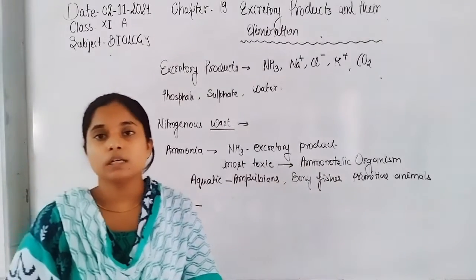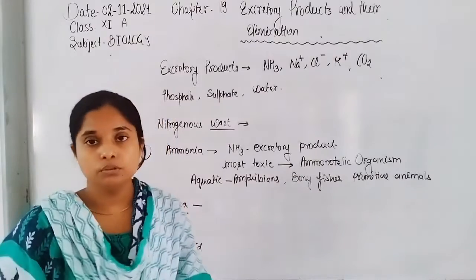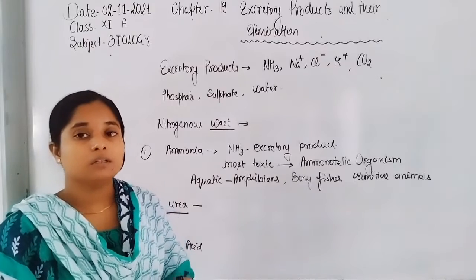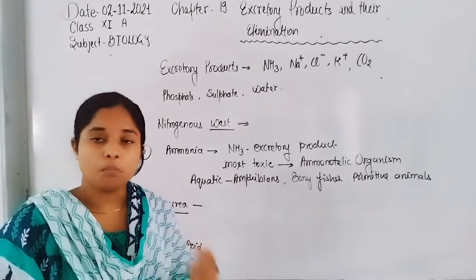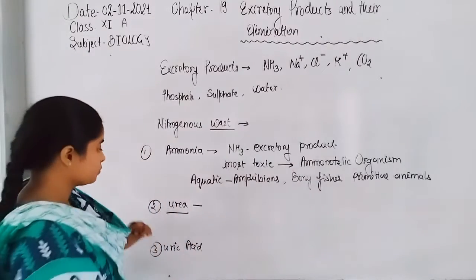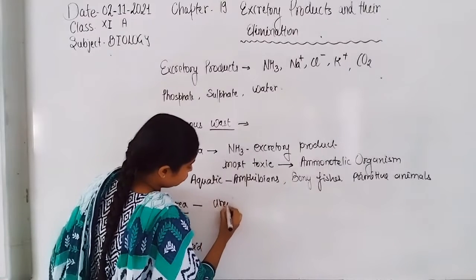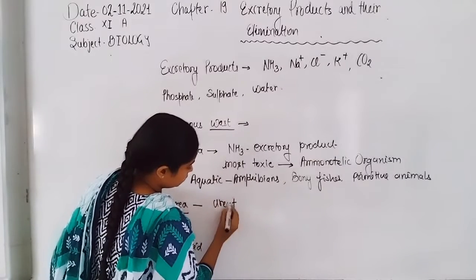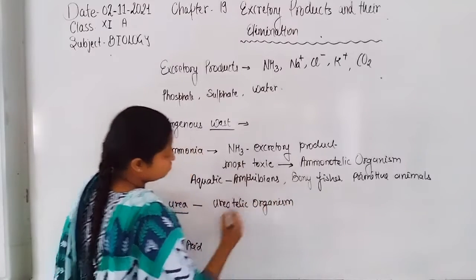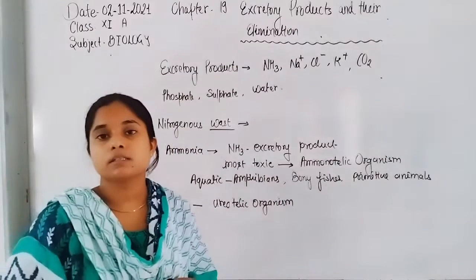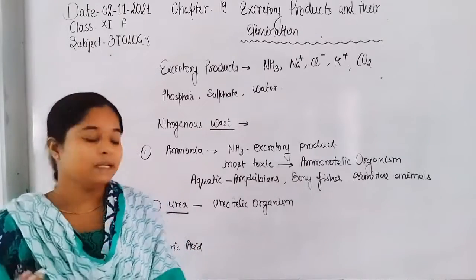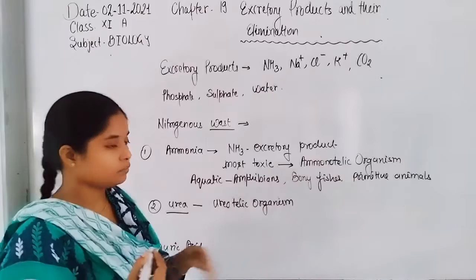Those organisms which convert ammonia into urea to make it less toxic, and secrete excretory product in the form of urea, are known as ureotelic organisms.